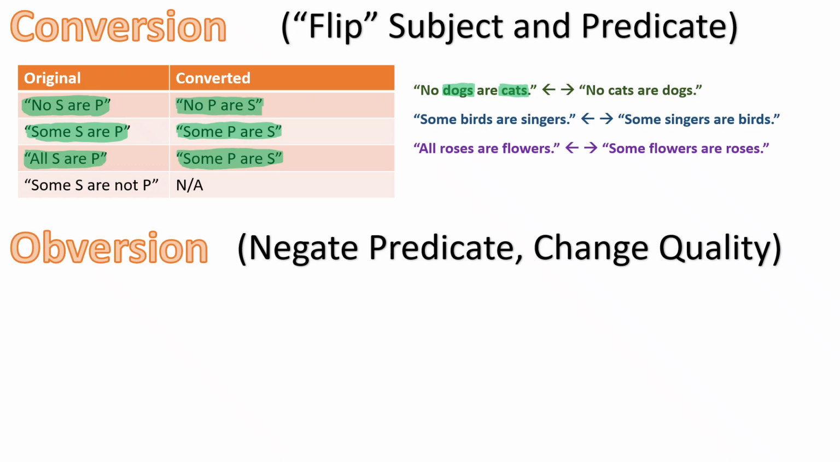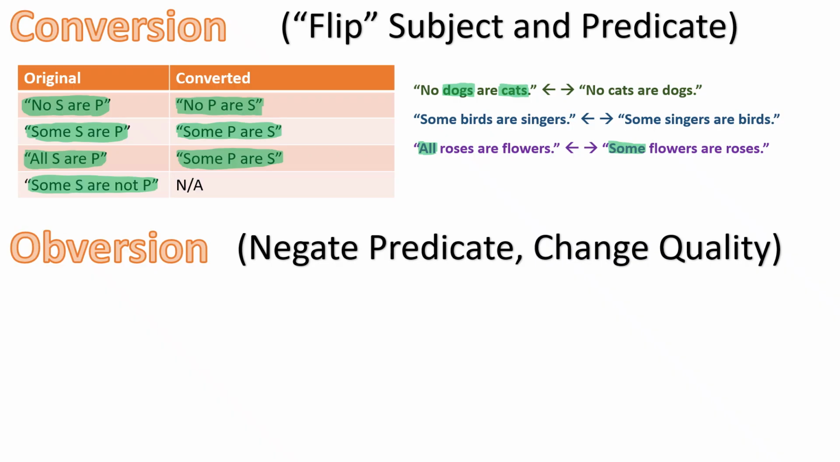Notice that in this universal affirmative proposition, we can only convert it if we move to an affirmative particular proposition. Clearly, if we said all roses are flowers, we couldn't say all flowers are roses. That's just false. So we have to modify the quantity there. Now with Some S are not P, there's no way we can really convert that. Okay, so we have conversion.